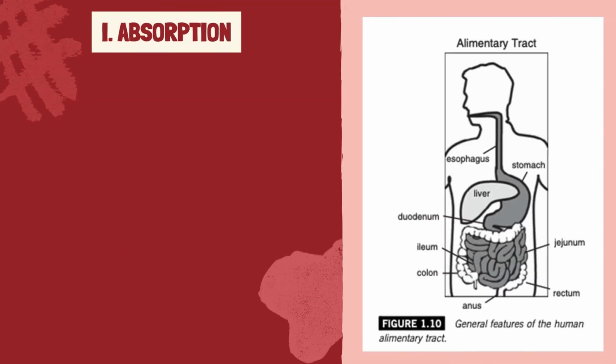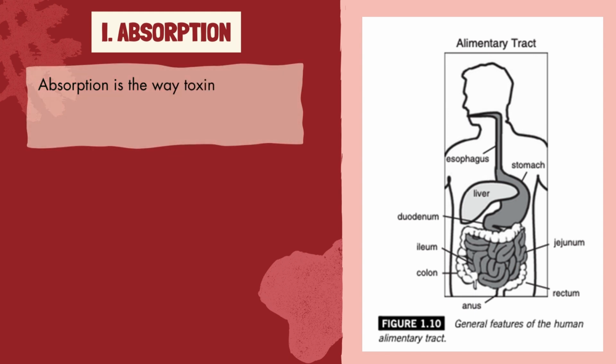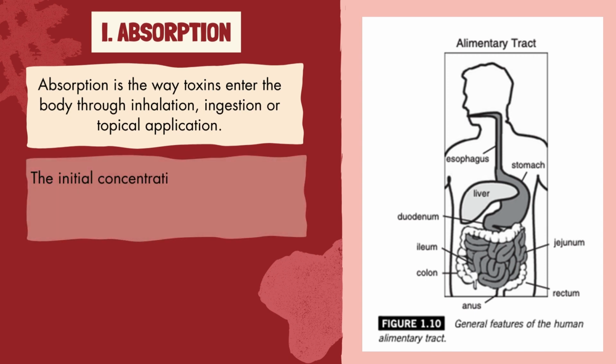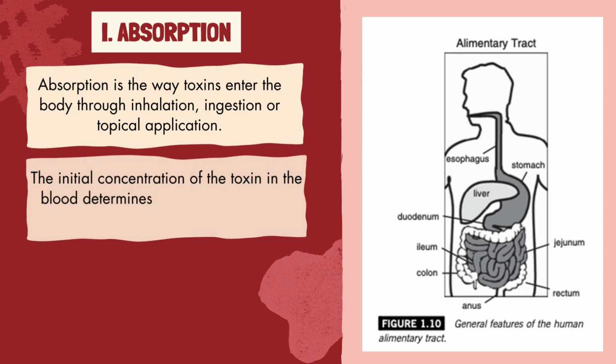Why, when, and how does absorption happen? A known fact: absorption happens when someone inhales poisonous gas, ingests poisoned food, or applies topically an ointment or a cream on their skin. This determines the initial concentration of the toxin in the blood, setting the stage for the next phases of its journey. Absorption is the gateway through which toxins access the internal environment of the body.